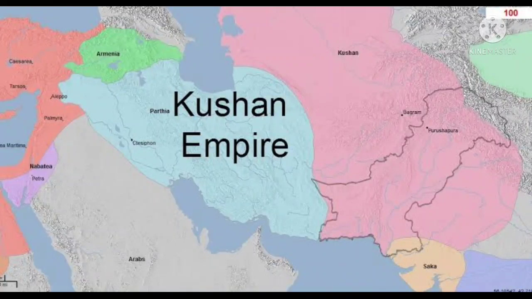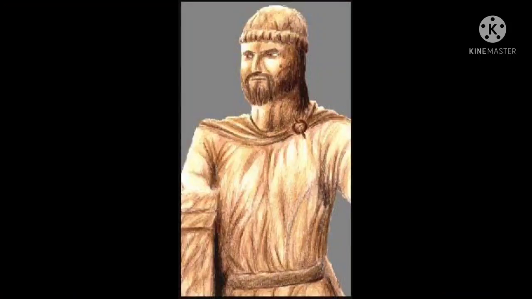They were basically from a nomadic tribe which had migrated to India from Central Asia. They were a progeny of the Yuezhi. The Sakas and the Parthians were other foreign communities. They had settled in the northwestern part of India. The Kushans defeated the Shakas and the Parthians and settled in the Gandhara region. The founder of this dynasty was Kujula Kadphises. Vima Kadphises and Kanishka are the noteworthy kings of the dynasty.